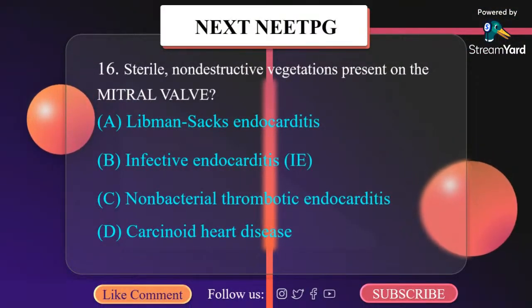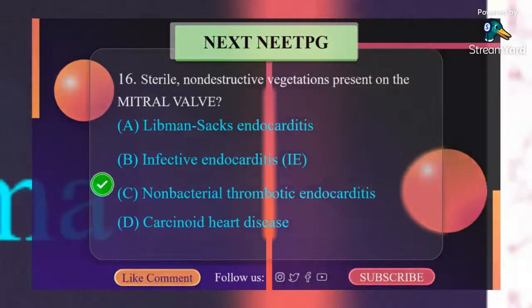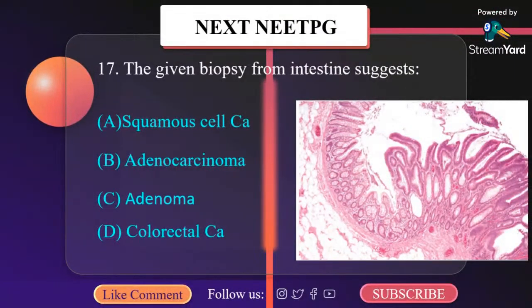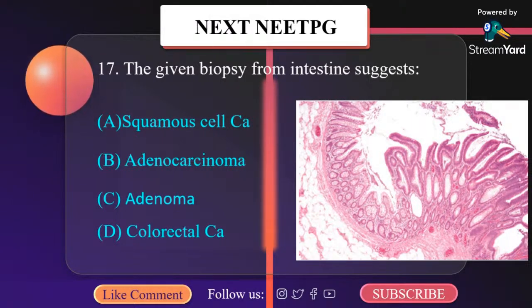Sterile non-destructive vegetation present on mitral valve. It is non-bacterial thrombotic endocarditis. The given biopsy from the intestine suggests A. Squamous cell carcinoma, B. Adenocarcinoma, C. Adenoma, D. Colorectal carcinoma. This is an adenoma.